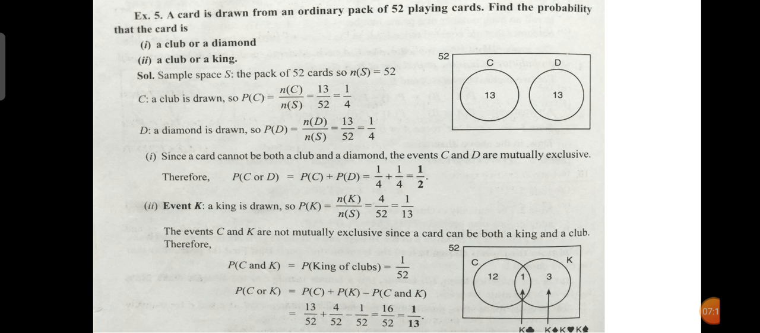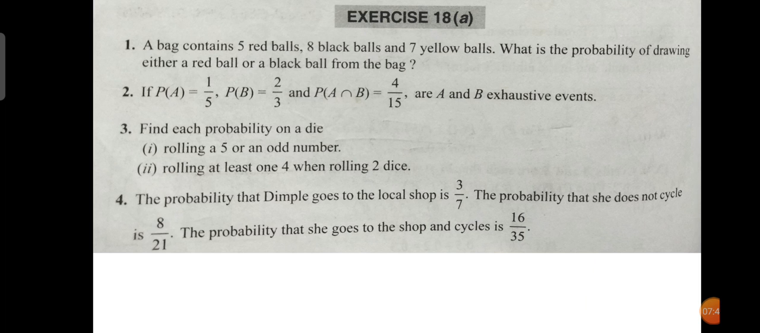Next is a problem. A card is drawn from an ordinary pack of 52 playing cards. Find the probability that the card is a club or a diamond, and a club or a king. Since "or" is coming, you have to decide whether the events are mutually exclusive or inclusive, and use the equations accordingly. Similar problems have been given.